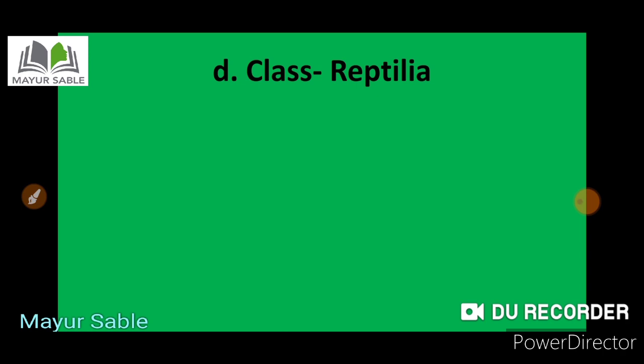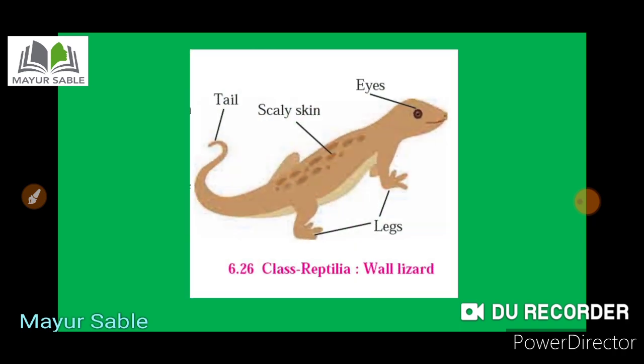So remember, their skin is dry and scaly. The neck is present between the head and trunk, and the external ear is absent there. The digits are provided with claws, and the examples are the tortoise, lizards, snakes, etc. Here you can see the picture of a wall lizard, and it possesses all the characteristics which we discussed right now.